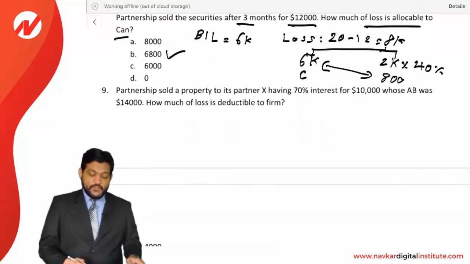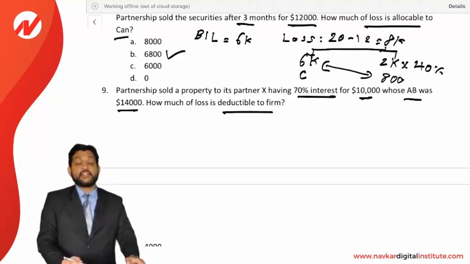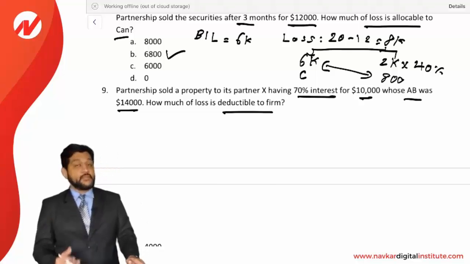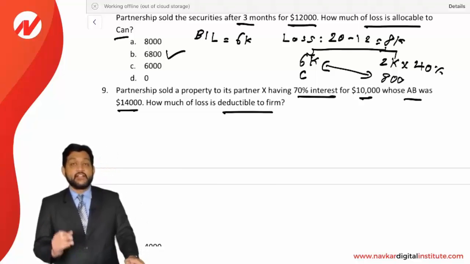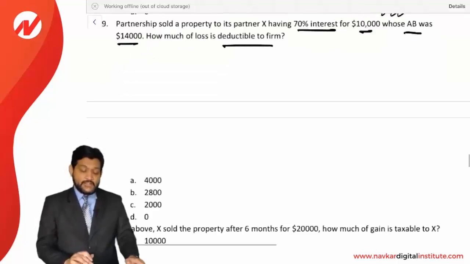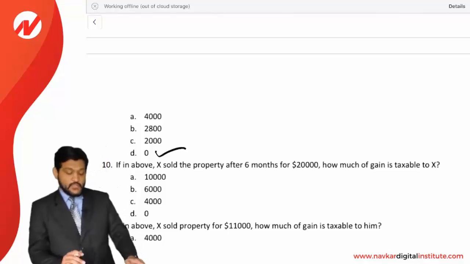Partnership sold a property to partner X having a 70% interest for 10,000, whose adjusted basis was 14,000. How much of loss is deductible to the firm? Friends, it's a related party loss. The partner is having a 70% interest, so that is more than 50%. It's a related party transaction, and there is a loss on sale to a related party, so it cannot be deducted. It cannot be deducted by the firm, so the answer is 0. They cannot deduct the loss.